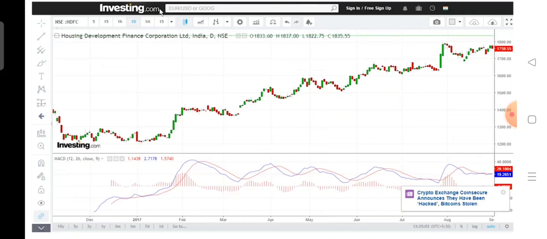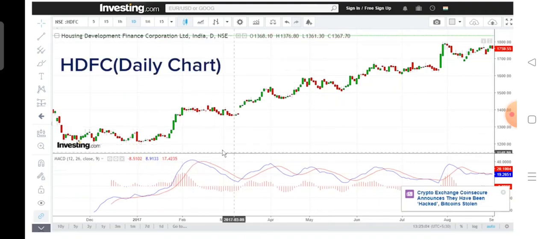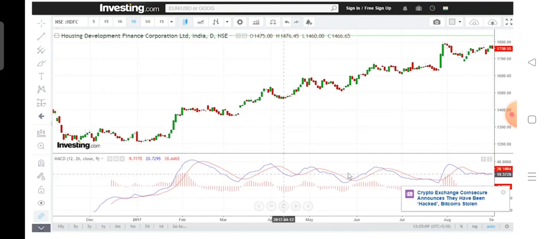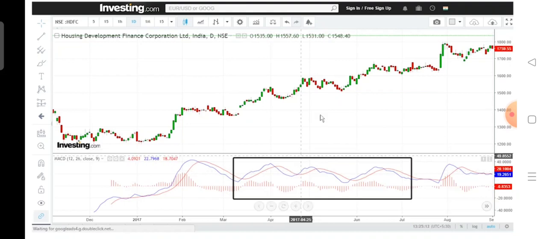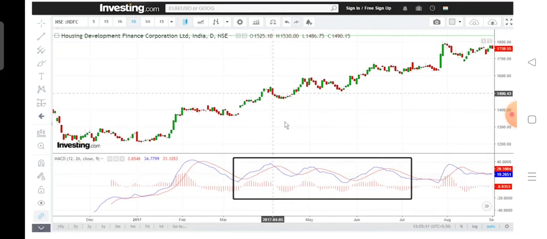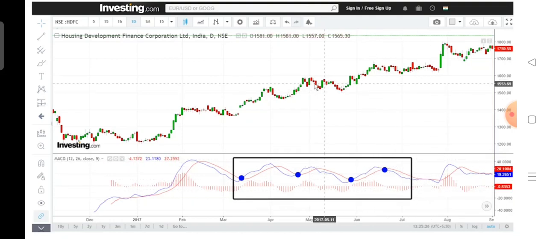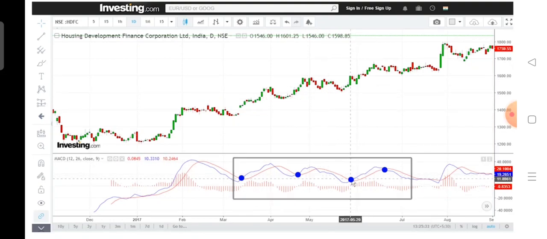Here you are looking at HDFC chart, Housing Development Finance Corporation. As you can see, the MACD was broadly above the zero line, and these positive crossovers gave very good buying opportunities. One was here, one was here. See, this was the up move. One was here, one was here. So during this small consolidation and pullbacks, you could buy the HDFC stock when this positive crossover happened.